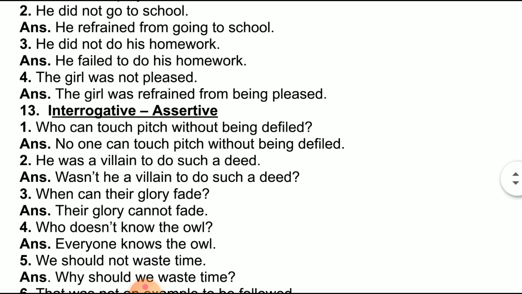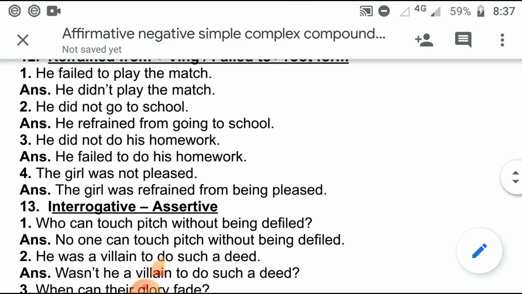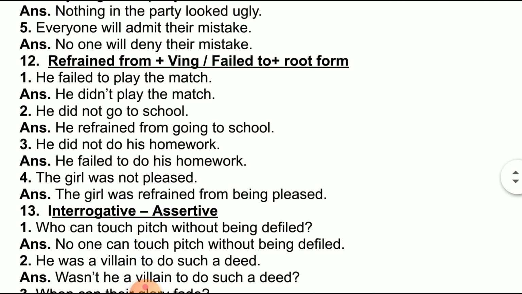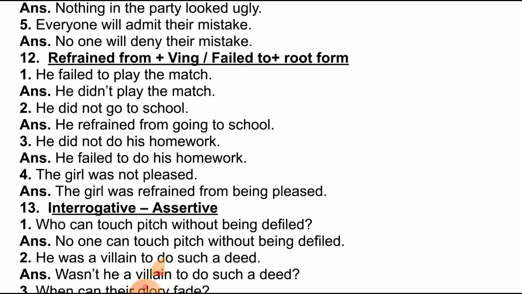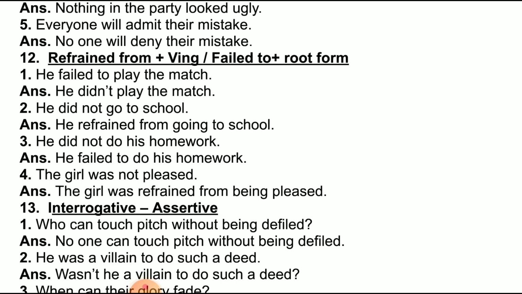Now, rule 12 and 13 are the master key of affirmative negative. These rules can be applied anywhere. If any of the rules that we have done so far is not applicable, then rule 12 or rule 13 will do the job, but you have to be conscious: if the sentence can be changed affirmative to negative using any of the 11 rules mentioned here, then you don't have to use rule 12 and 13.